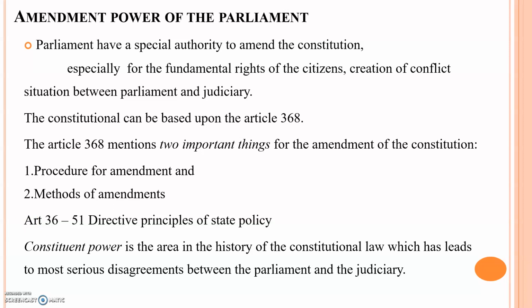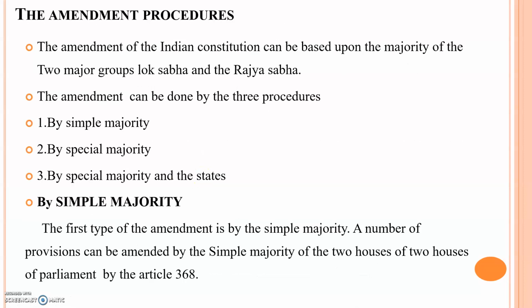Another term in the title is constitutional power. In the history of the Indian constitution, from the earlier period, there were mostly disagreements between the parliament and judiciary.